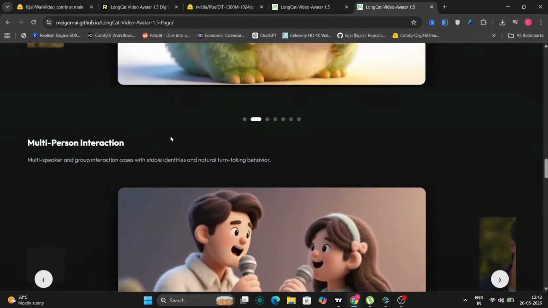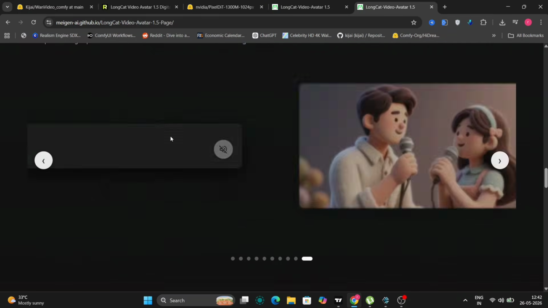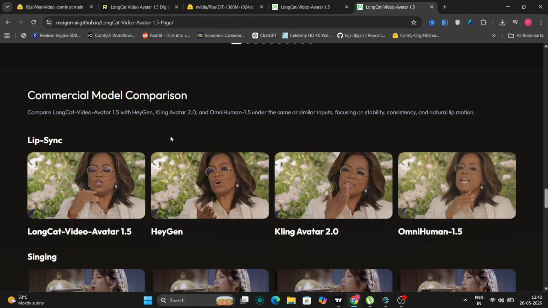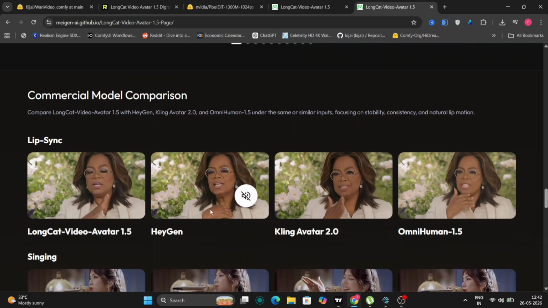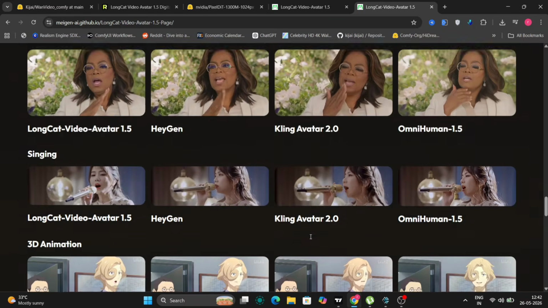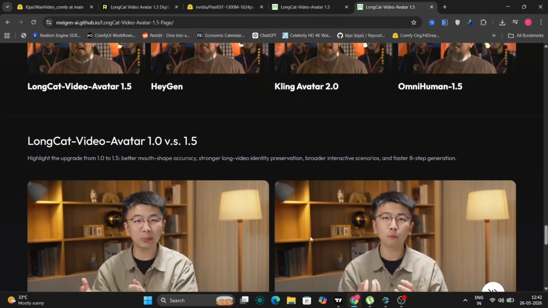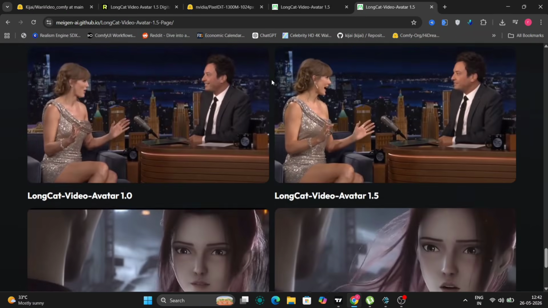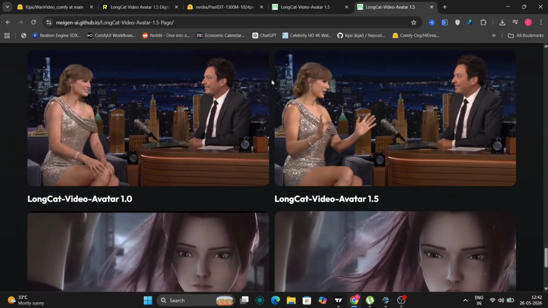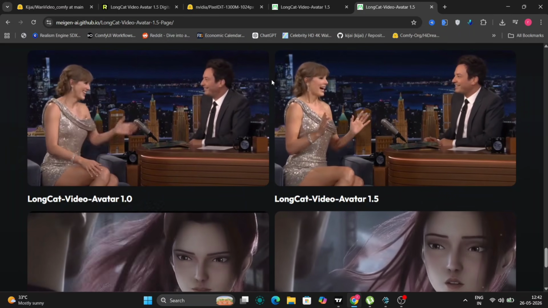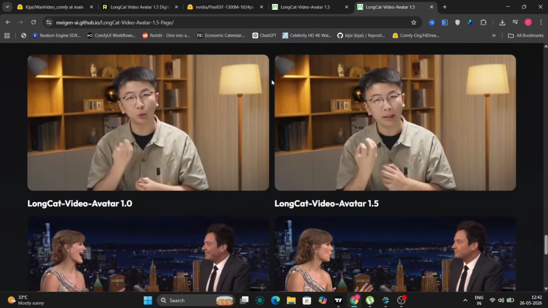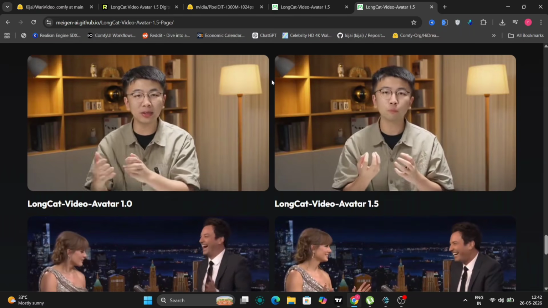Now, if we go to the GitHub comparison page, you can see side-by-side examples comparing this model against HeyGen, Kling Avatar 2, OmniHuman, and more. I'll drop that link in the description. And right here you can also see a direct comparison, Avatar 1 on the left, Avatar 1.5 on the right. The improvement is pretty clear, especially around the mouth area. Okay, now let's jump into ComfyUI.